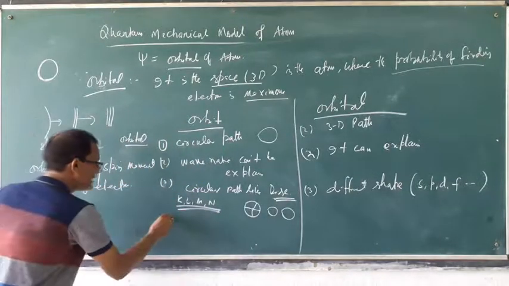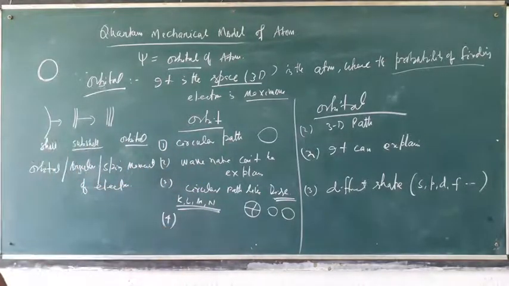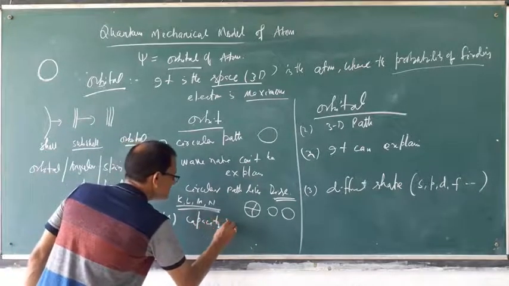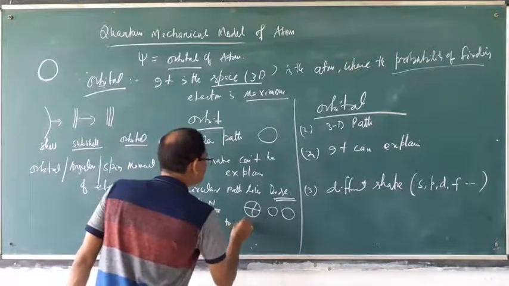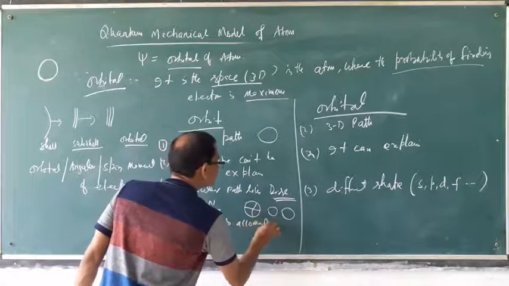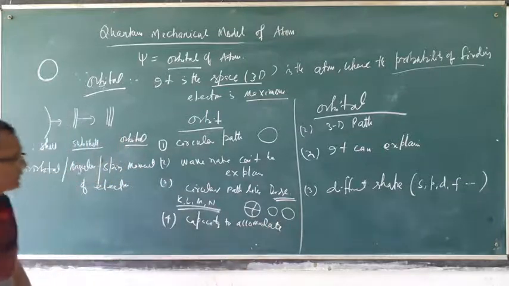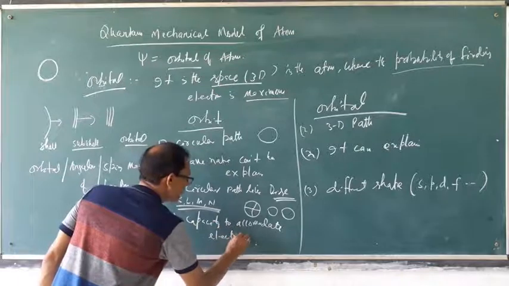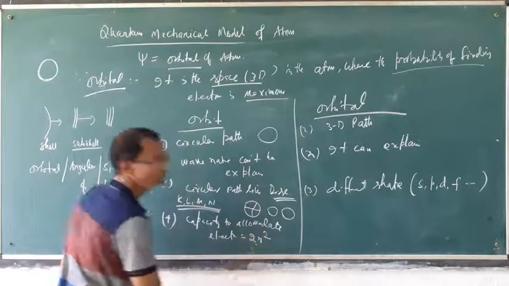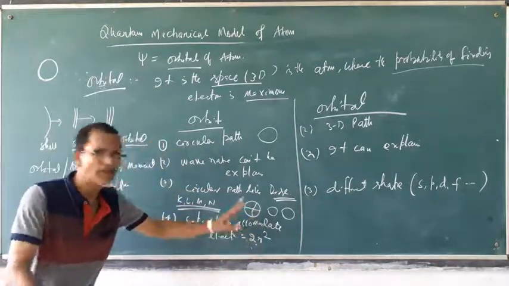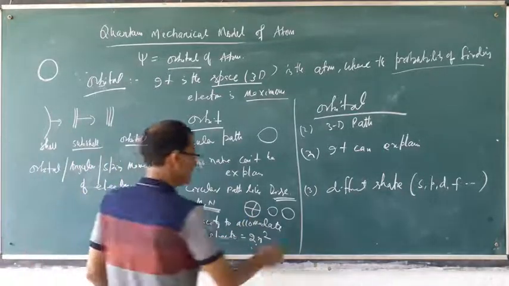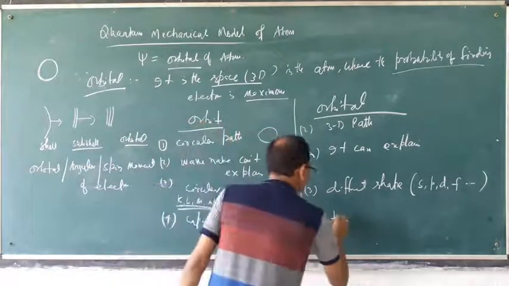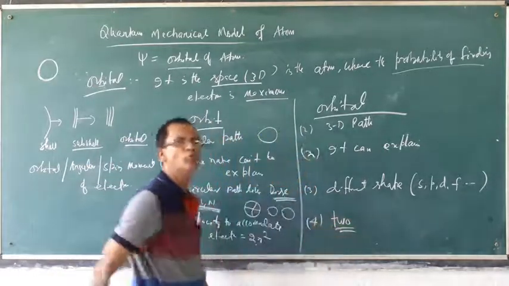Then there is the capacity to accommodate electrons. How much? 2n square. In an orbit, 2n square electrons can remain. But in a particular orbital, a maximum of 2 electrons can remain.